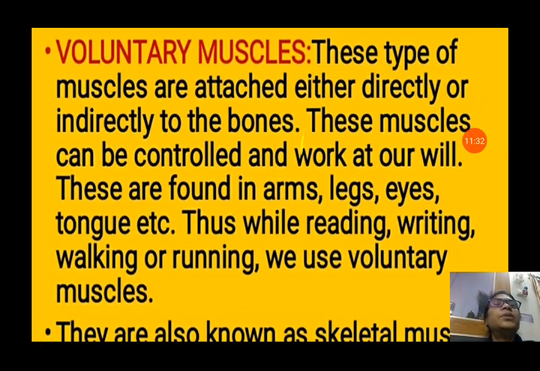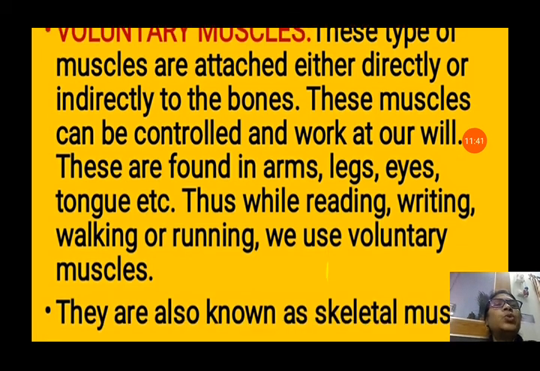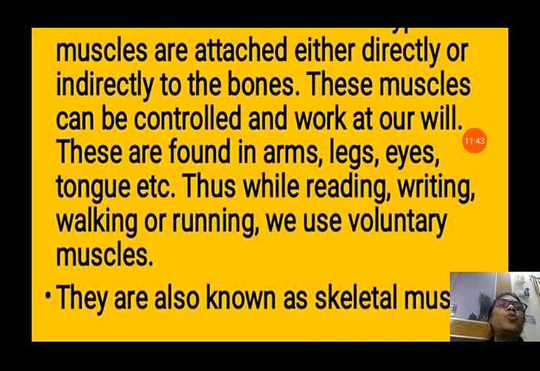Now voluntary muscles. These types of muscles are attached either directly or indirectly to the bones. That's why they are also known as skeletal muscles. These muscles can be controlled and work at our will. We can move our body organs of these muscles according to our will. We can control the movement of this muscle. These are found in our arms, legs, eyes, tongue, etc.